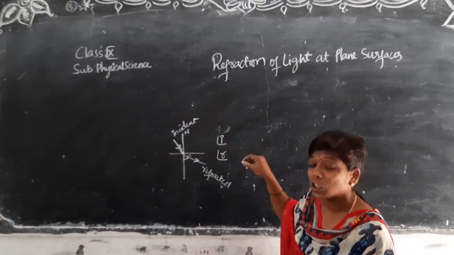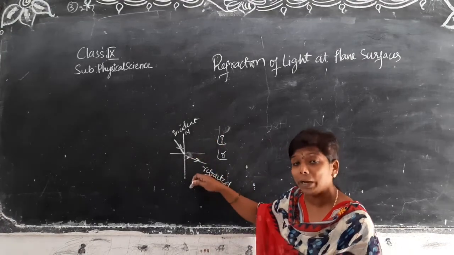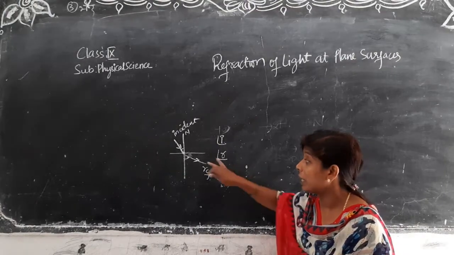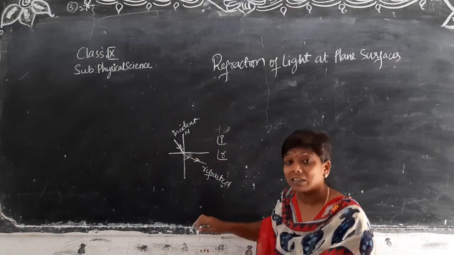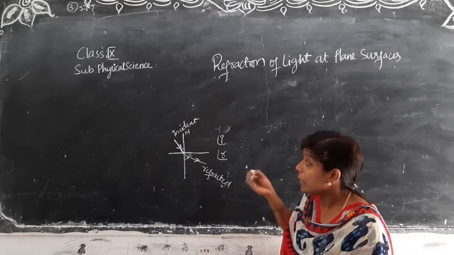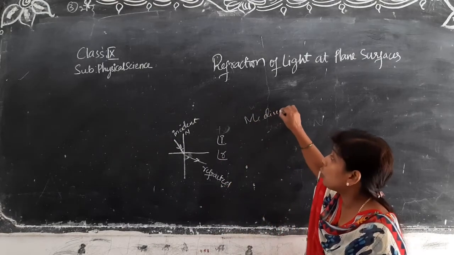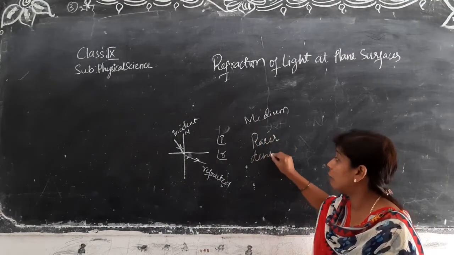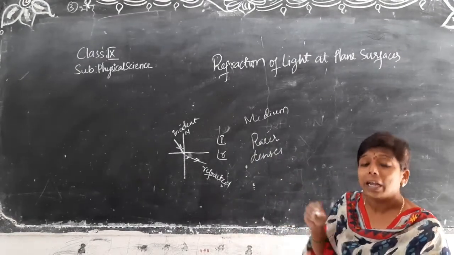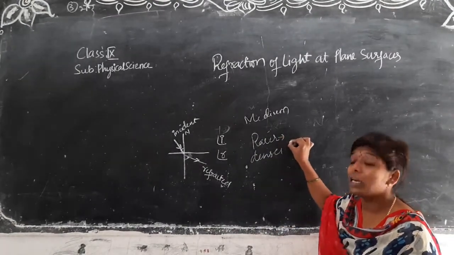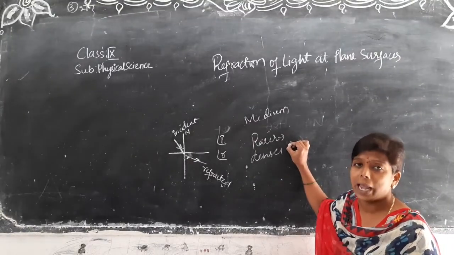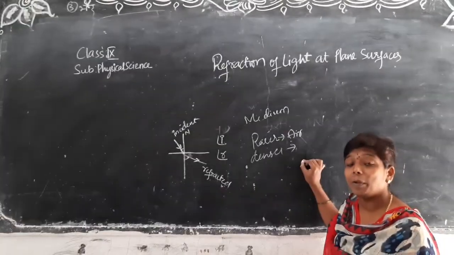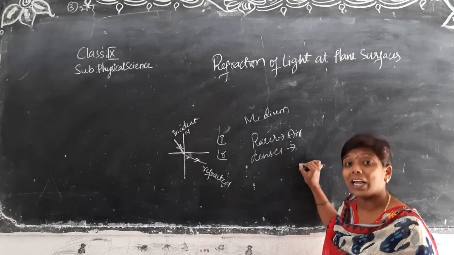Now see these mediums. I am saying refraction means light passing from one medium to another medium. Coming to the refraction, we are taking rarer medium and denser medium. Rarer medium means light in weight, for example air. Denser medium, for example water.